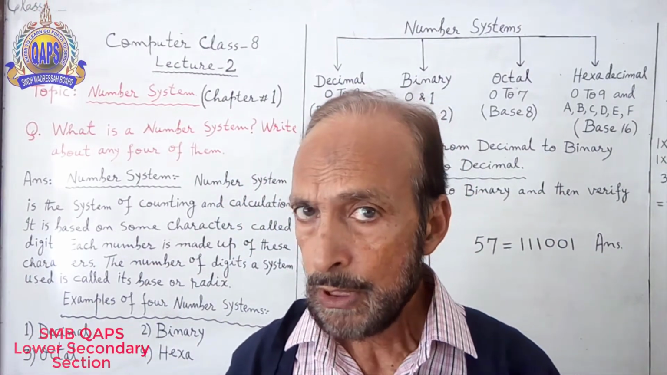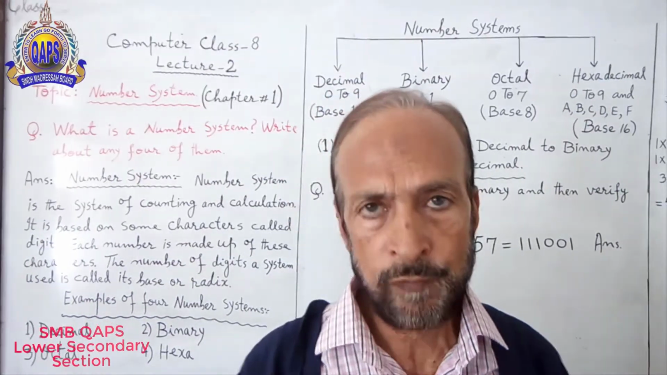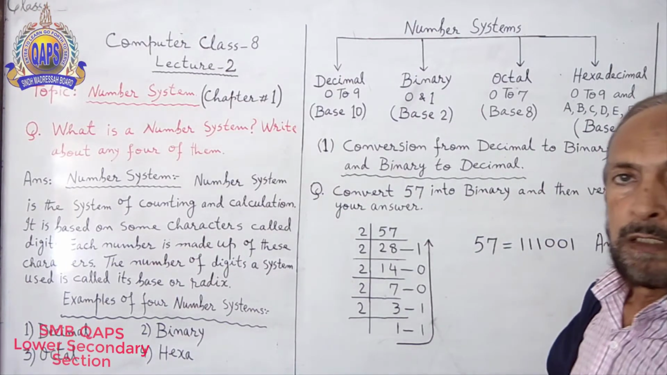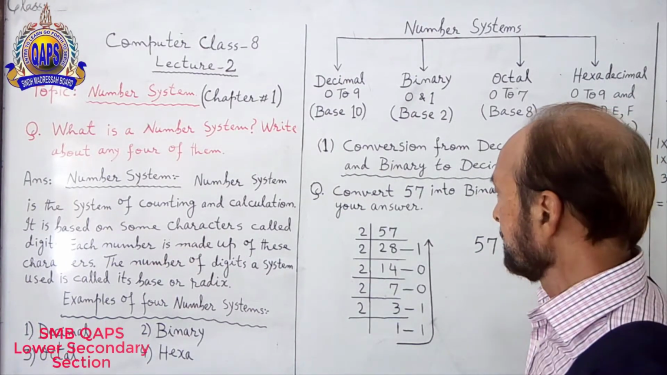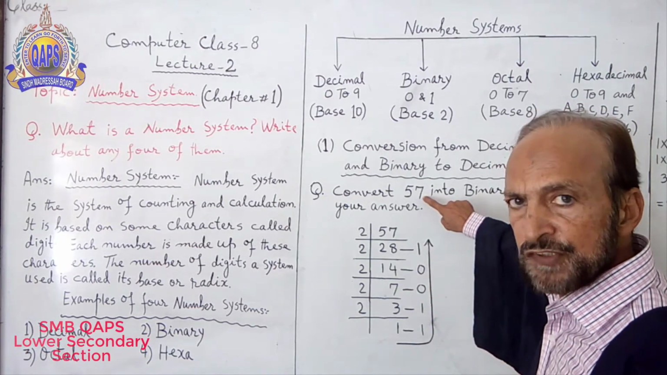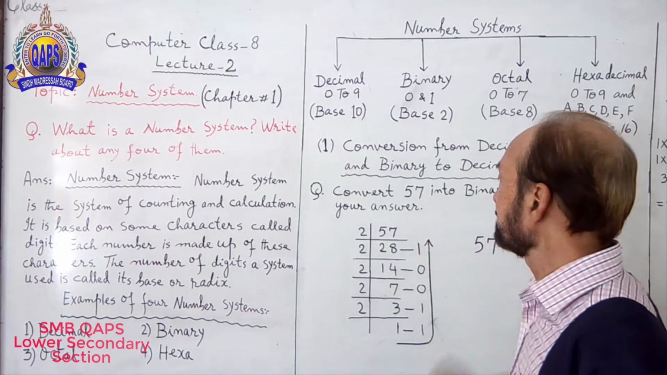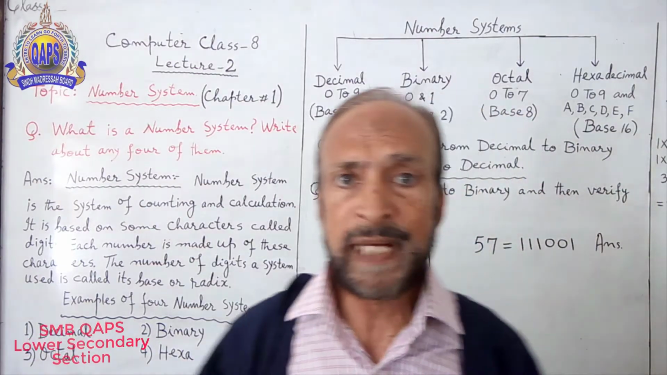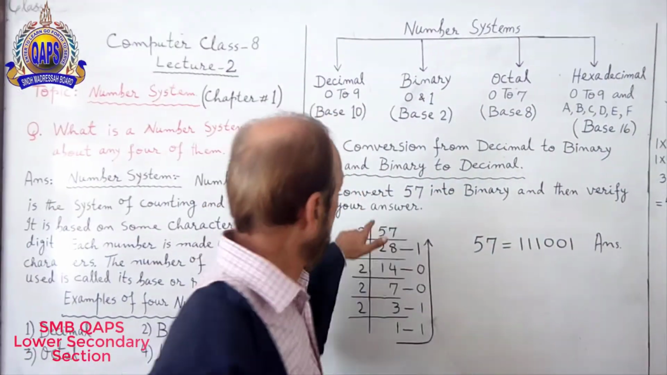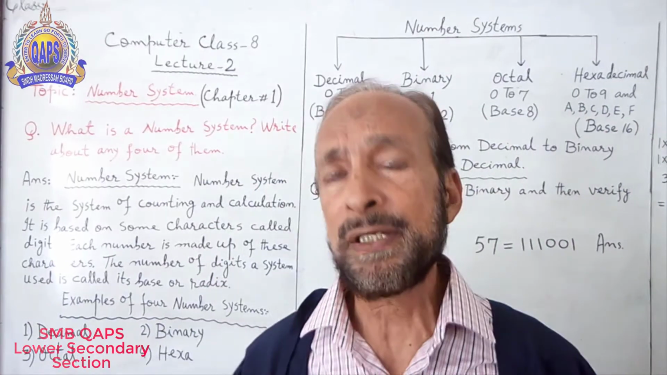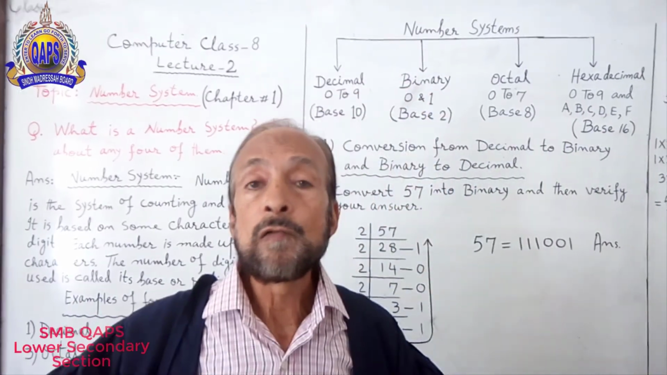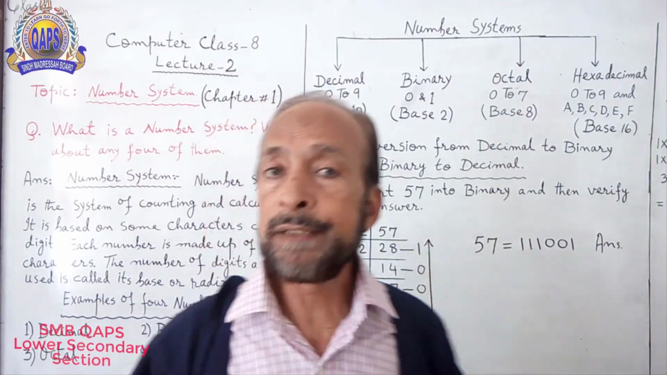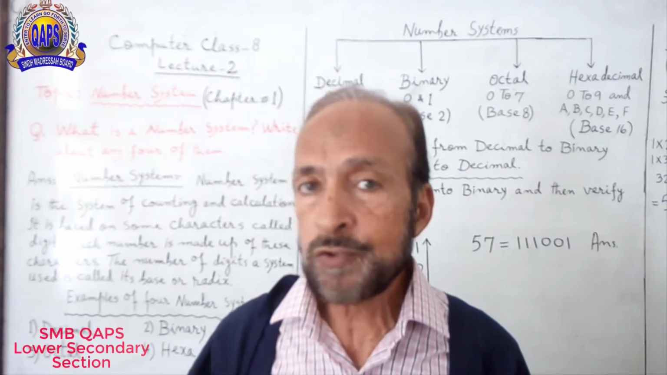How will you do it? Pay your attention towards board. First of all, write the number. What is the number? 57. Write the number over here. We are making binary. 57 is a decimal number. And we want to convert this 57 decimal into binary. What should we do?